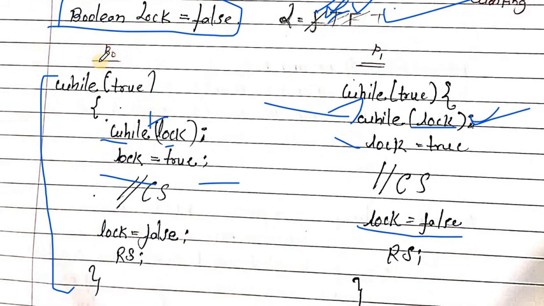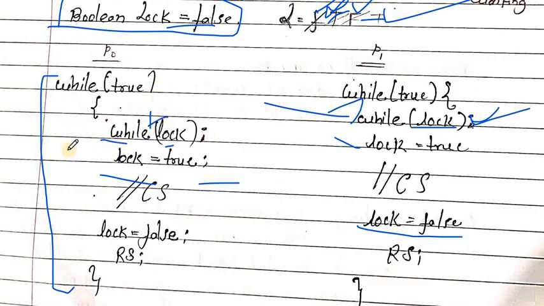Here take the P0 process trying to enter the critical section. While lock is false, the while condition is false, so the next statement will execute.